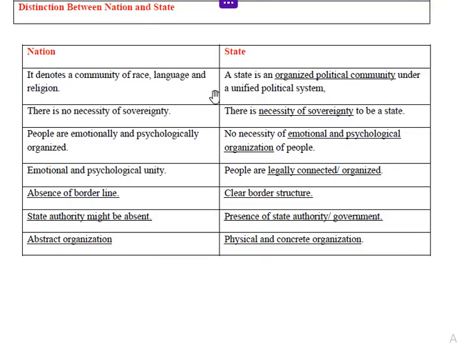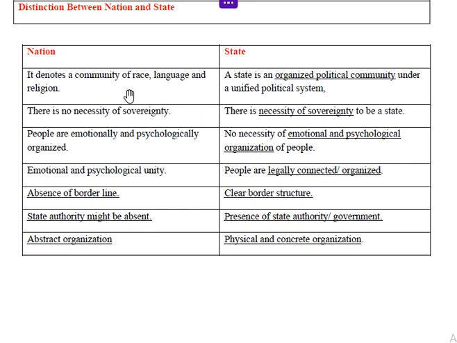Distinction between nation and state. The nation and state both are different concepts. Despite similarities, they have differences. So in this presentation I am going to analyze the differences between nation and state.